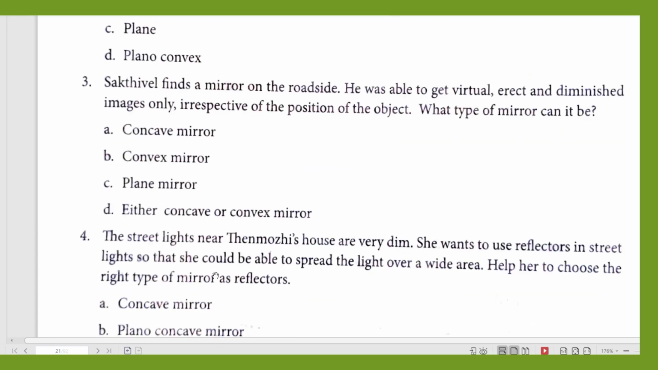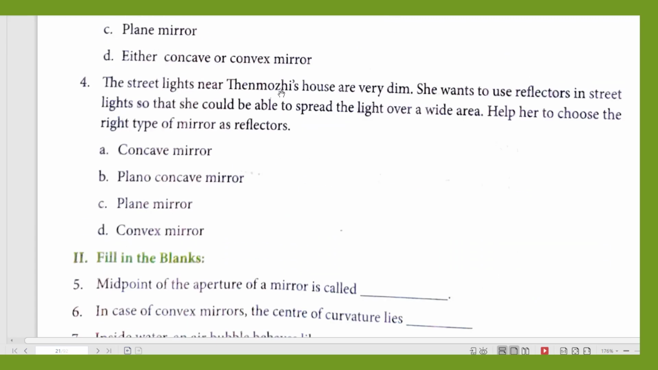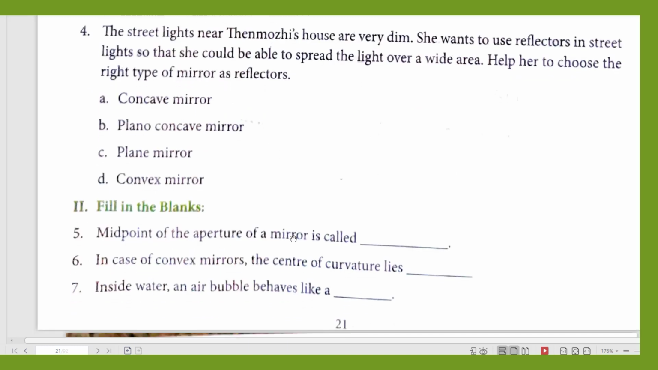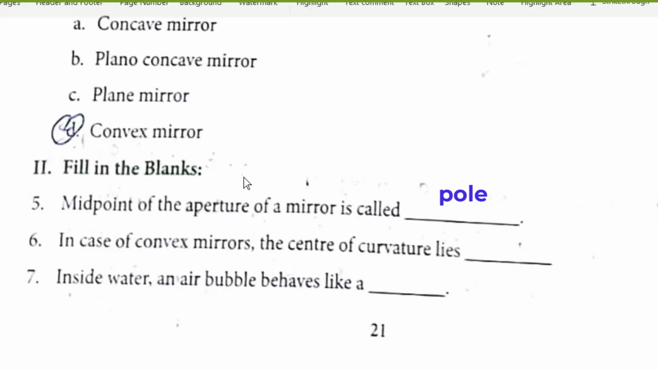Answer is convex mirror. The street lights near Tenmoli's house are very dim. She wants to use reflectors in the street lights so that she could be able to spread the light over a wide area. Help her to choose the right type of mirror as reflectors. What will be the answer? Yes, convex mirror.